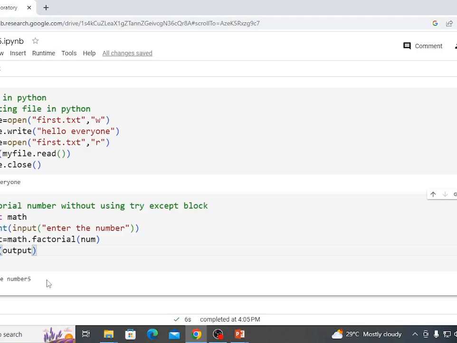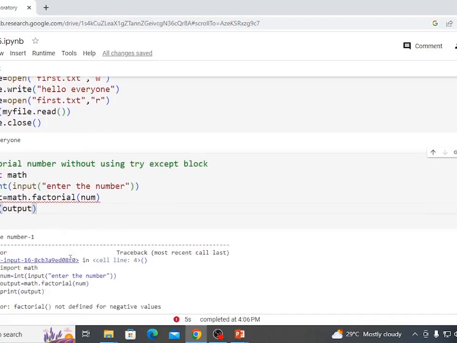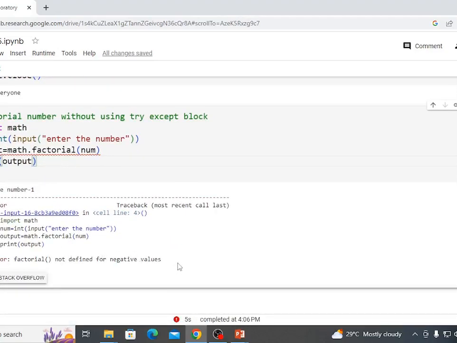See here, what is the difference between using a try except block and without a try except block? See here, it is showing an error message, value error, factorial not defined for negative values.